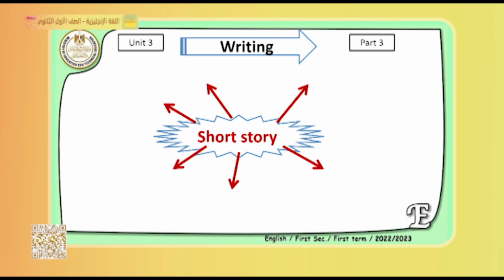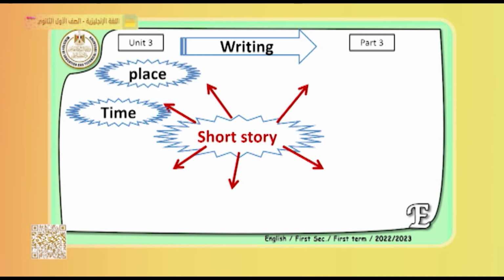When we want to write a short story, of course, we have to decide, first of all, the time and the place. This is what we call the setting of the story. So we decide the time and the place. So we say, for example, this story happens in the old times, or it's in the modern times, or it's in the future. So we talk about the time and the place of the story.